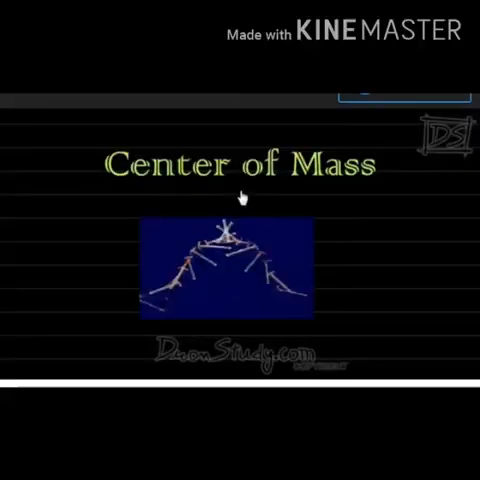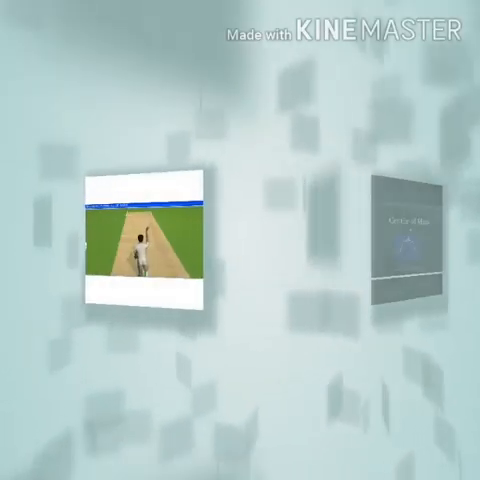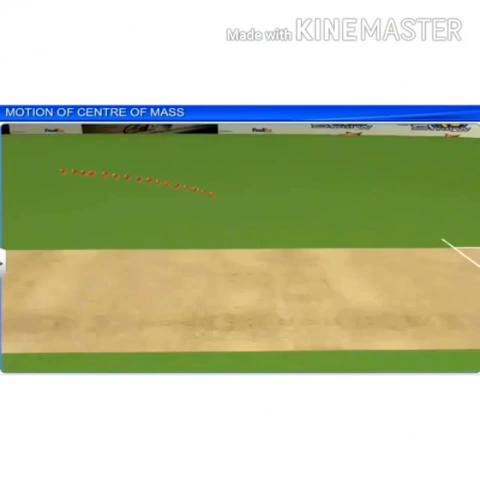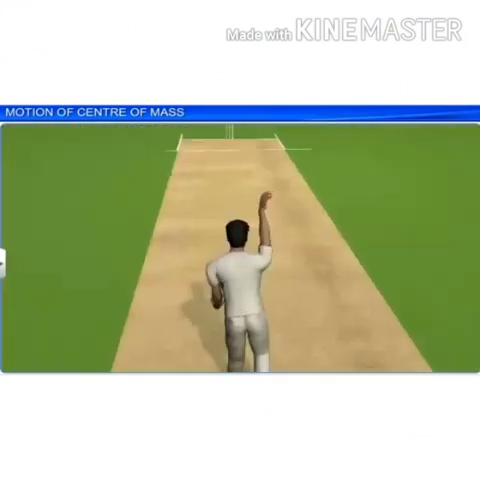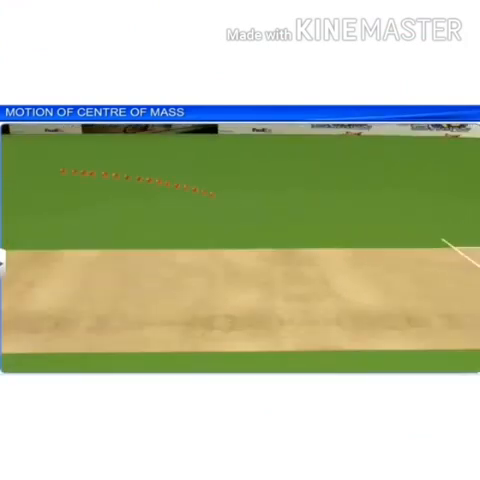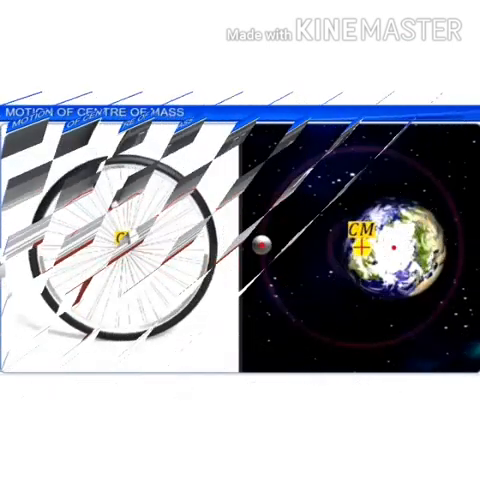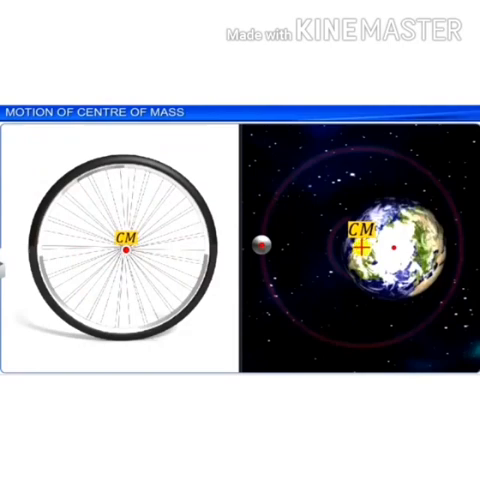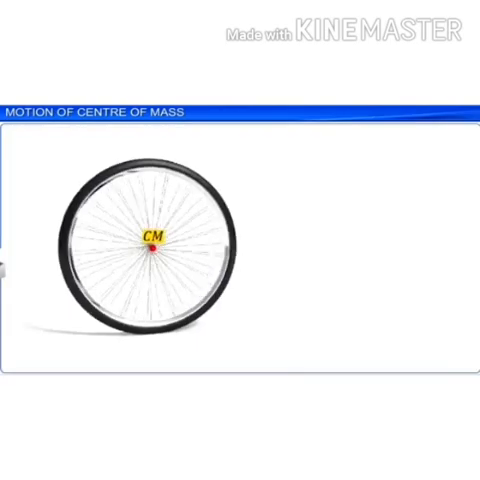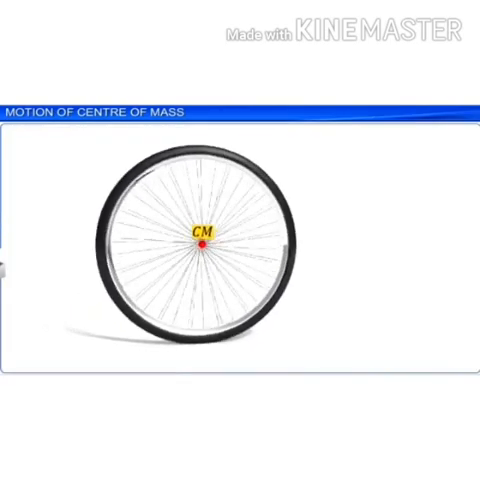Now we are going to see the topic center of mass. When a rigid body moves, all the particles that constitute the body need not take the same path. Depending on the type of motion, different particles of the body may take different paths. For example, when a wheel rolls on a surface, the path of the center point of the wheel and the path of the other points of the wheel are different.